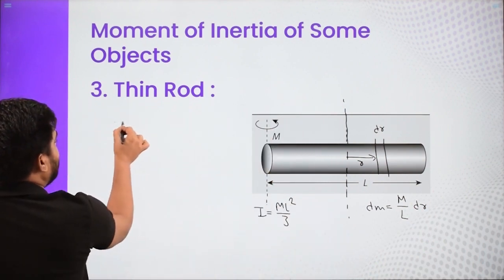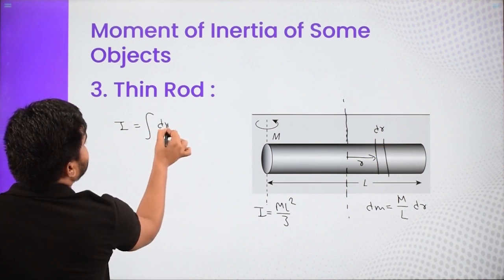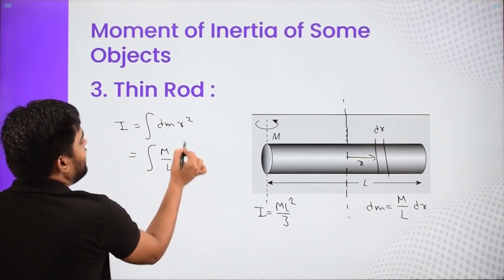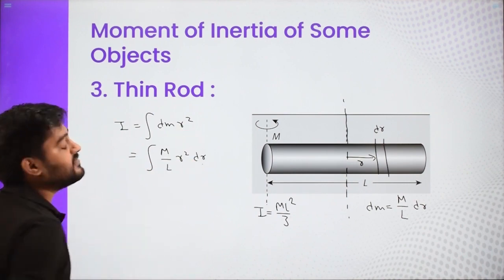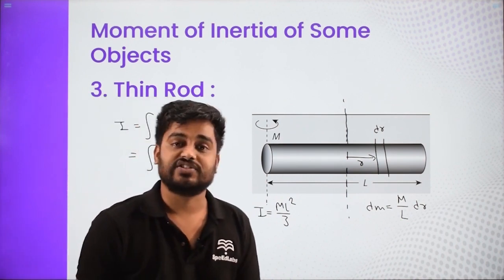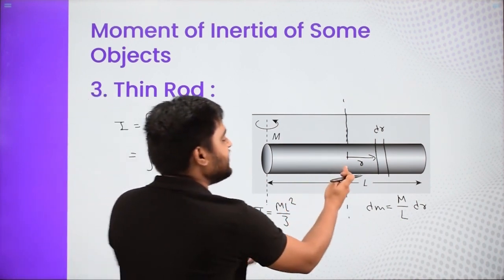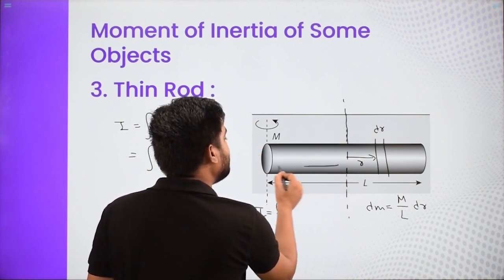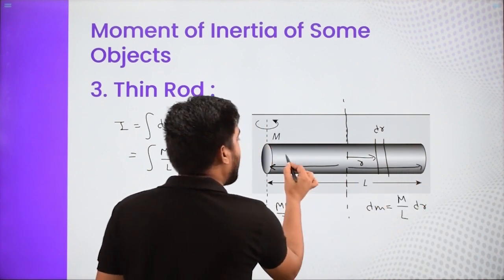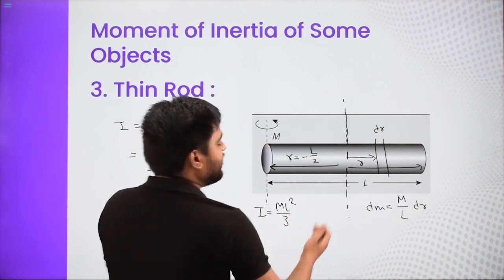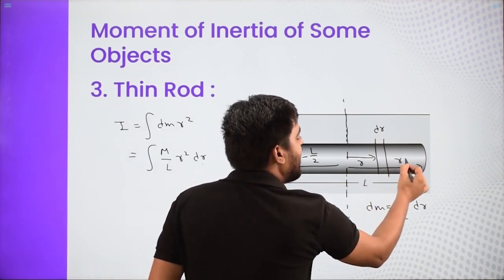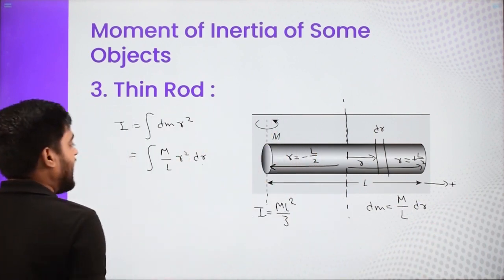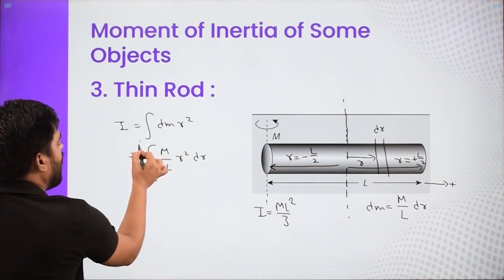And now I'll just apply the formula. Integration is integration of dm r square. And I will say dm is m by L dr, so m by L dr times r square. But here the limits are going to change. See, r is changing from where to where? This is the midpoint of the rod, and r is changing all the way from this side to that side. So this is r equal to minus L by 2 because it is half the length, and that is r equal to plus L by 2. I am assuming that this direction is positive. So it changes from minus L by 2 all the way to L by 2.